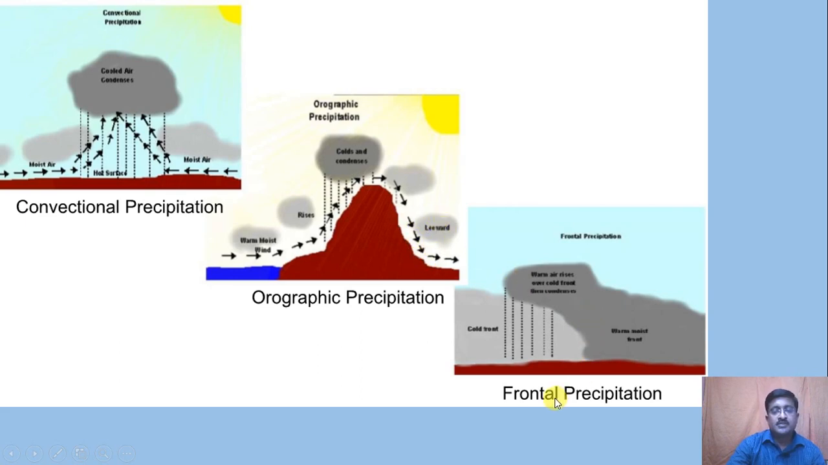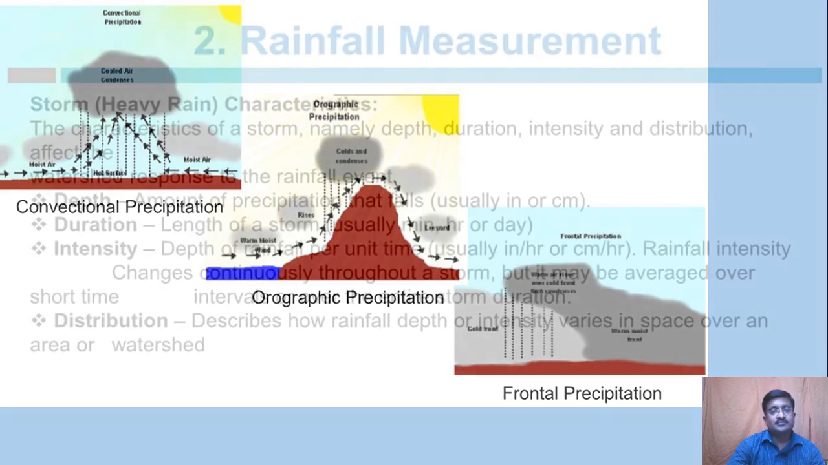Then frontal precipitation, you can see this is a cold front. This is the warm front which rises over the cold front, and this precipitation takes place. Okay, this is a frontal one, but in non-frontal, or you can say cyclonic precipitation, a cyclonic action, or you can say the rotation is there. So you can understand that cyclonic is due to the rotation of the air masses.